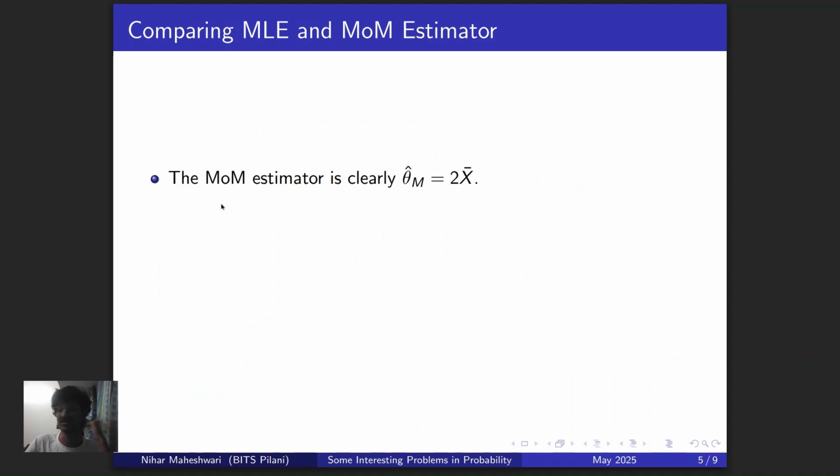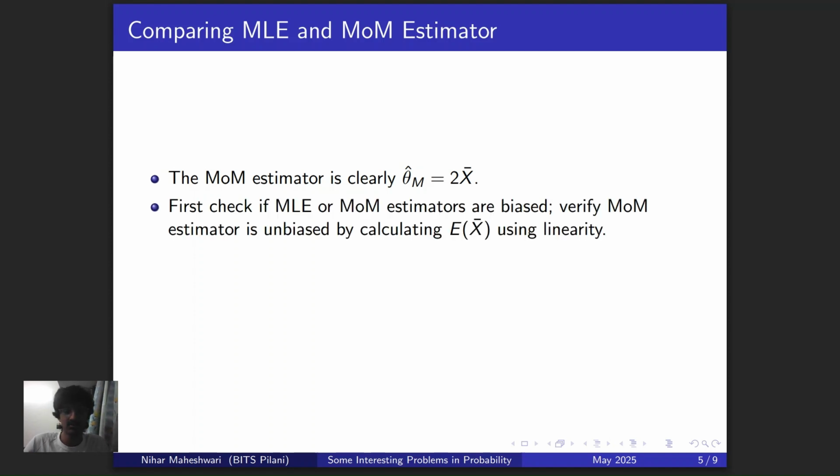Plus, method of moments is really easy, so no point doing it. You can write out the formula for x bar as theta by 2, and then you see, oh, okay, so theta is basically just 2 x bar. Hence, that is a good estimator. That is the MOM estimator for theta. And you're absolutely right. Yeah, that's pretty much it.